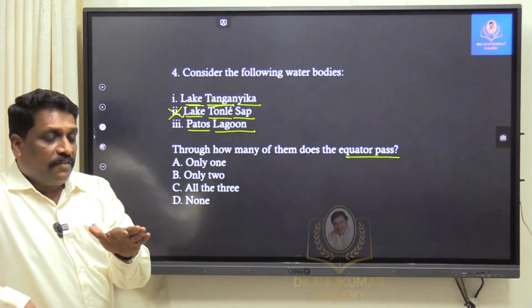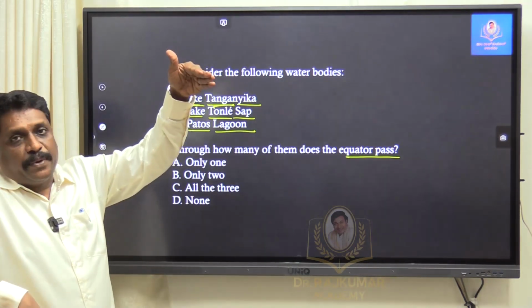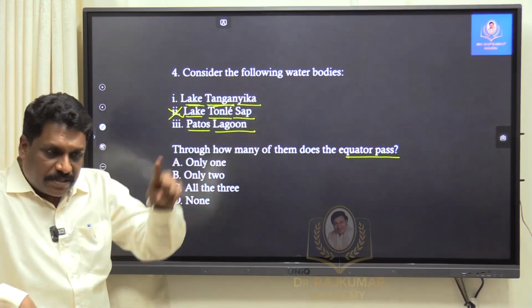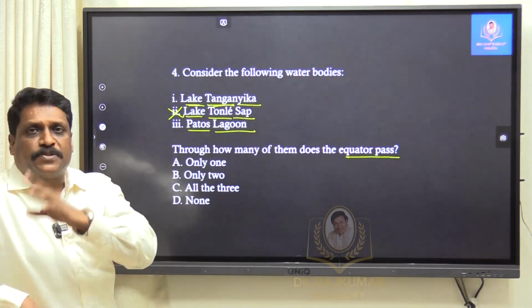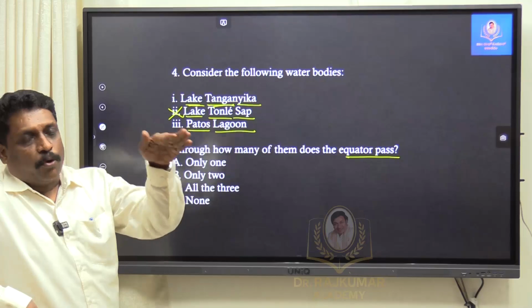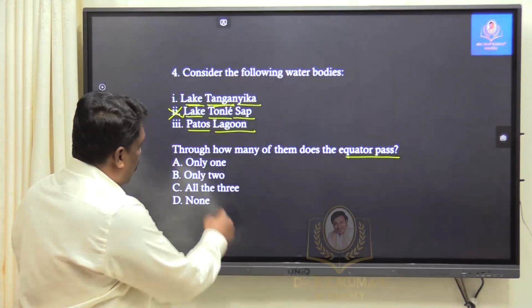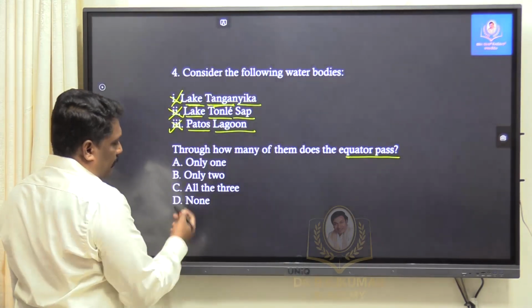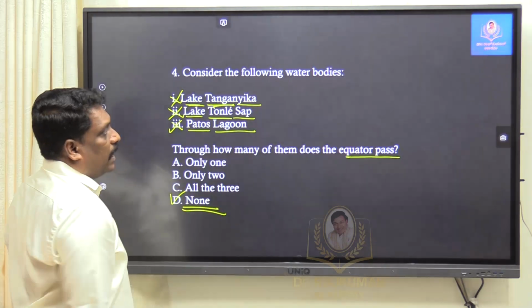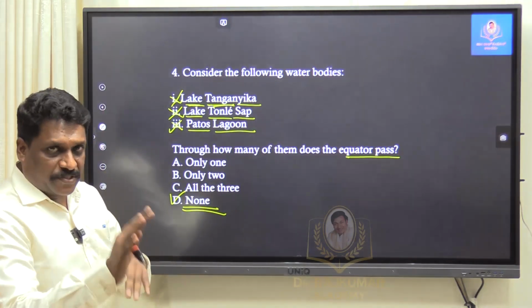Northern part of Brazil, equator passes through, but southern part of Brazil is substantially far away from this equatorial region. It means all 3 I eliminate. Answer is none. None of them does equator pass through.